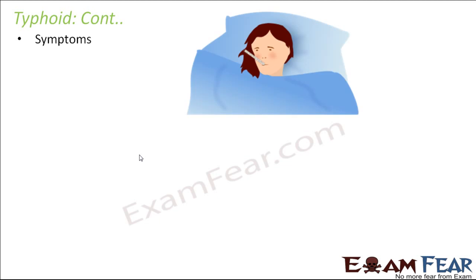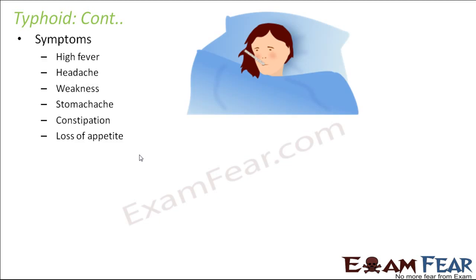So what are the symptoms which tell that typhoid has happened to somebody? High fever, headache, weakness, stomachache, constipation, loss of appetite. So you don't feel hungry, you don't feel like eating. These are some of the symptoms which say that somebody is being attacked by Salmonella typhi.